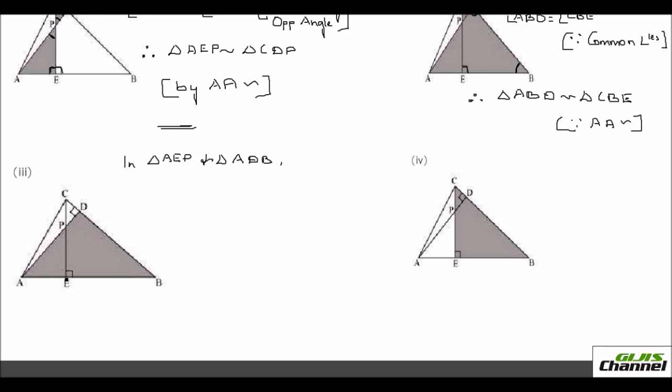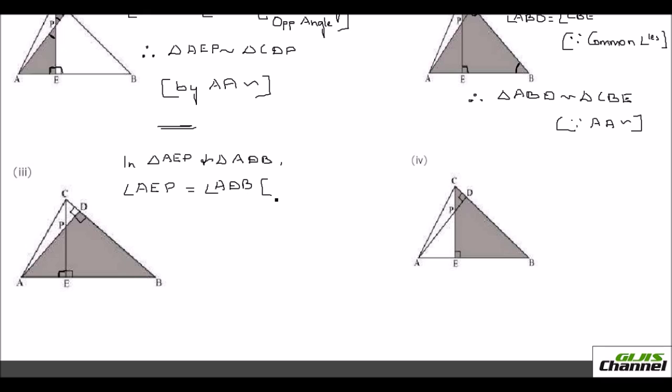Since CE is perpendicular to AB, I can say angle AEP is 90 degrees. In this ADB triangle, AD is perpendicular to CB, right? So this side is also 90 degrees. So I can say angle ADB.